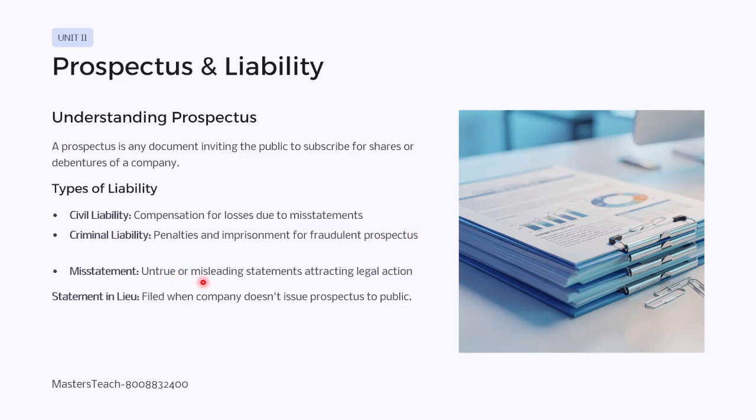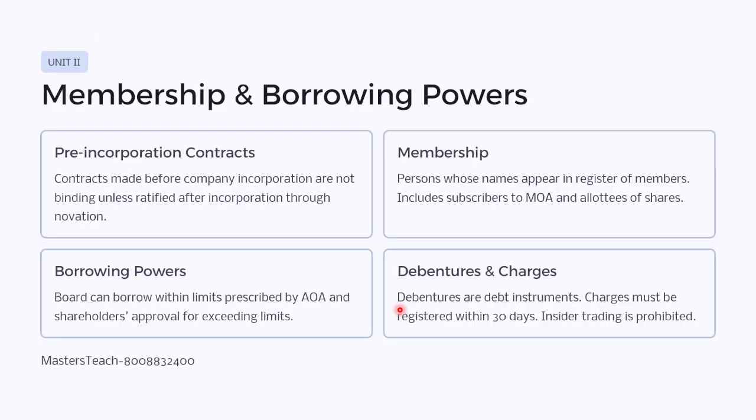Then misstatement. When they are issuing the prospectus, it should not contain untrue things or misleading statements. If they make some misleading or improper statements, they are going to face legal action. So statement in lieu, filed when the company doesn't issue the prospectus to the public. Okay, this is about the prospectus and liability.